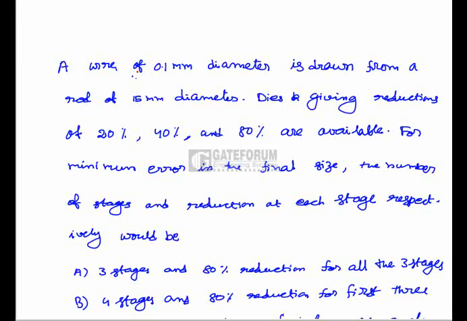A wire of 0.1 mm diameter is drawn from a rod of 15 mm diameter. Dies giving reductions of 20%, 40% and 80% are available.